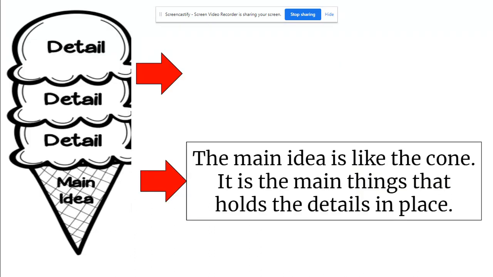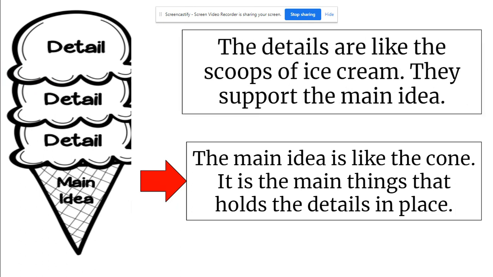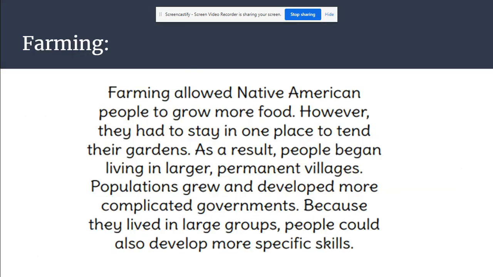And last week we talked about how main idea can be compared to this ice cream cone. So main idea is like the cone. It is the main thing that holds the details in place. Without the main idea, the details don't have any point. They don't make any sense. Just like a cone without ice cream doesn't make a whole lot of sense. And then the details are like the scoops of ice cream. They support the main idea. They give the main idea purpose.